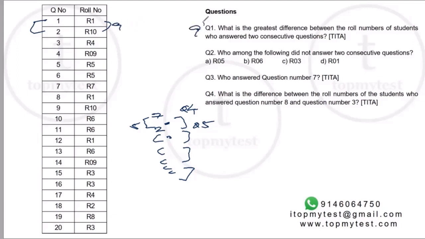Right, so we can straight away mark this. Okay, question number 2. Who among the following did not answer 2 consecutive questions? Okay, 5. 5 has answered 2 consecutive questions. So out. 6. 6 has answered 2 consecutive questions, 10 and 11. 3. 3 has also answered 2 consecutive questions. Is also out, so it has to be roll number 1. Okay. Question number 3. Who answered question number 7? Question number 7 is answered by roll number 7. And question number 4, what is the difference between the roll numbers of students who answered question number 8 and question number 3? Question number 8 is answered by 1, 3 is answered by 4, the difference is 3.